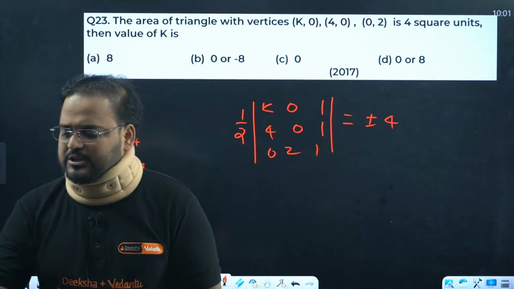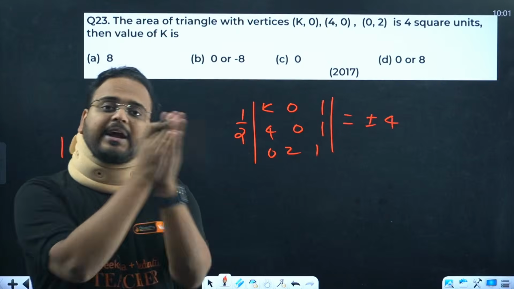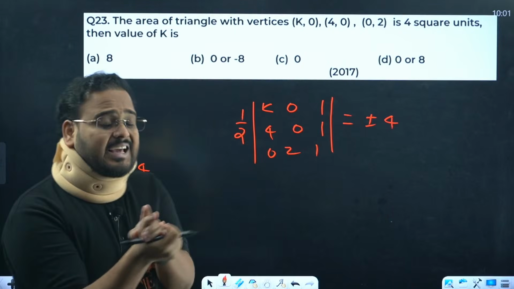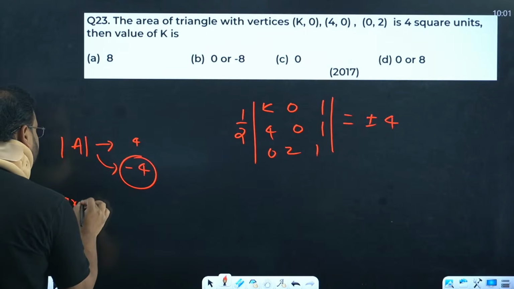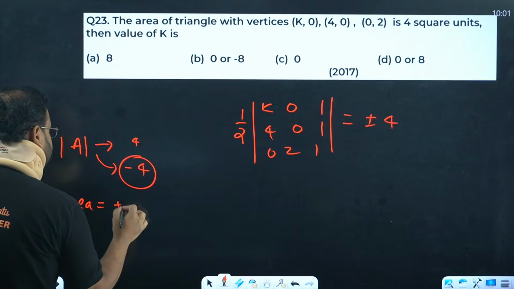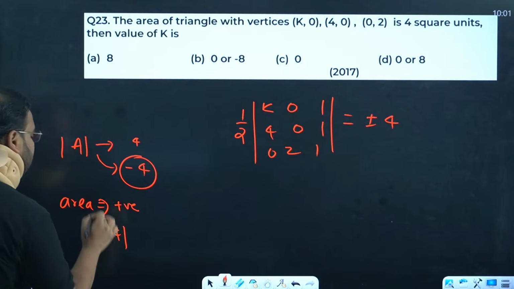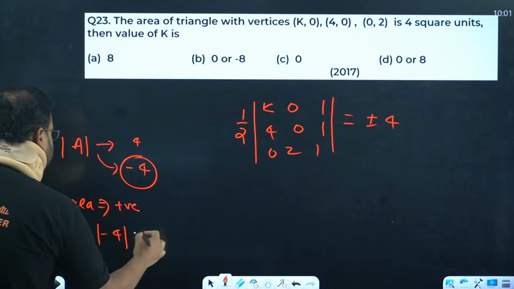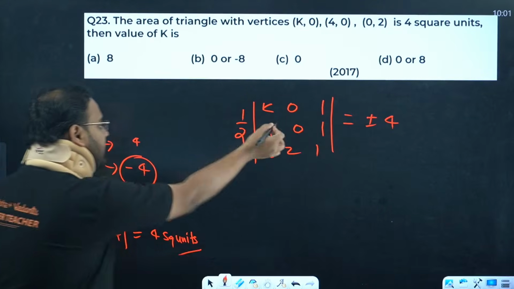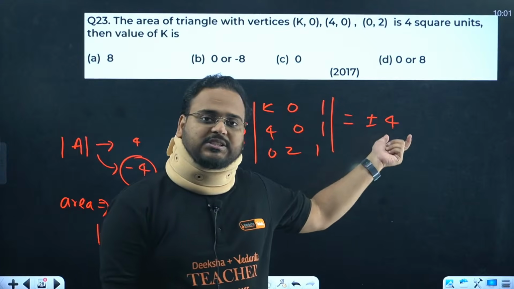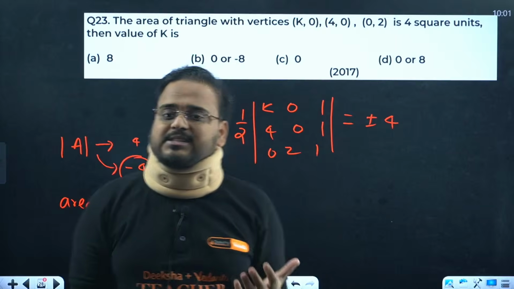Determinant value can be negative and positive both. If it is coming negative but area is always positive, then if I get minus 4, I add a modulus sign to make this 4 square units. And we don't know in the question whether it was 4 or minus 4, so we'll put both signs together.